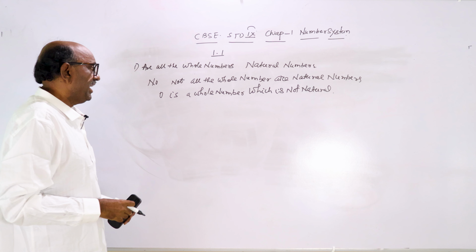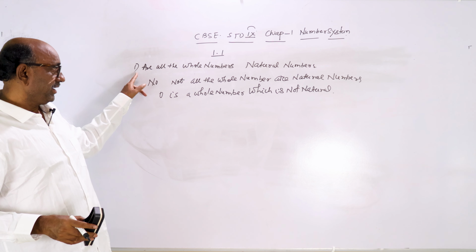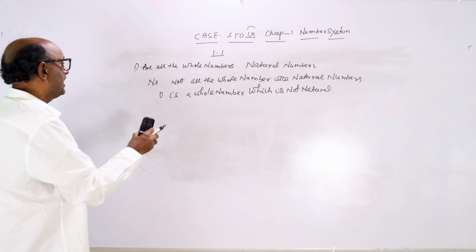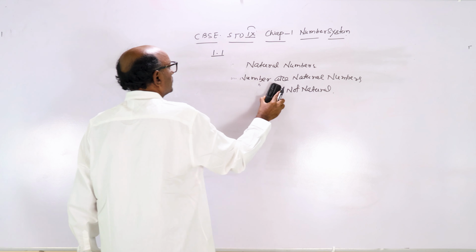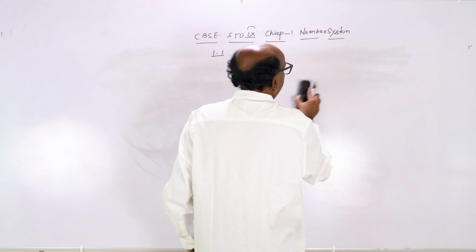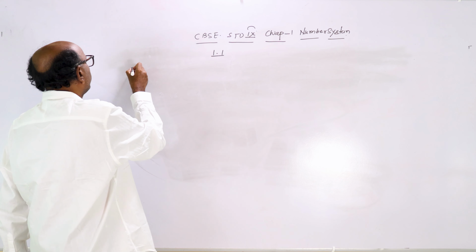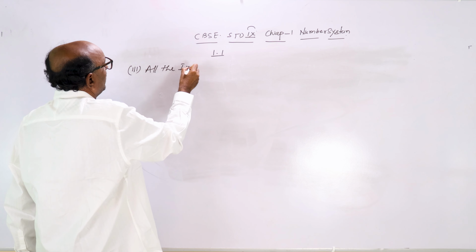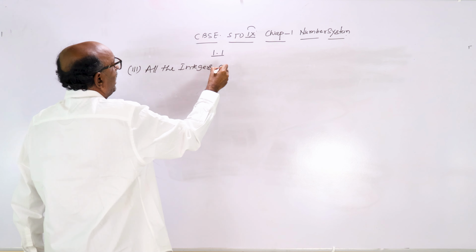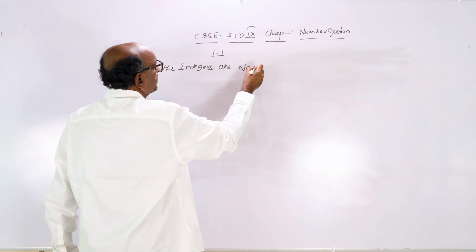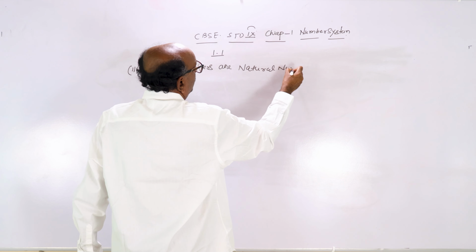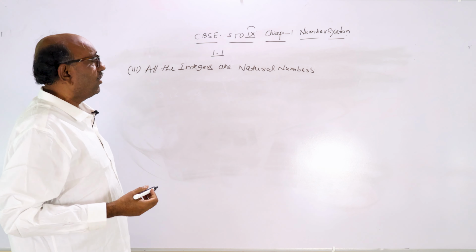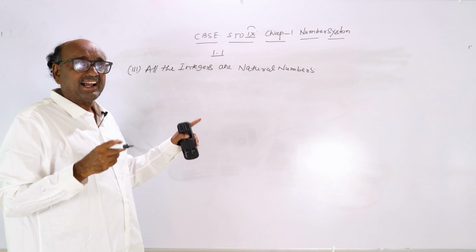Clear? Similarly, third question: all the integers are natural numbers. True or false? Write true or false. So all the integers are not natural numbers.